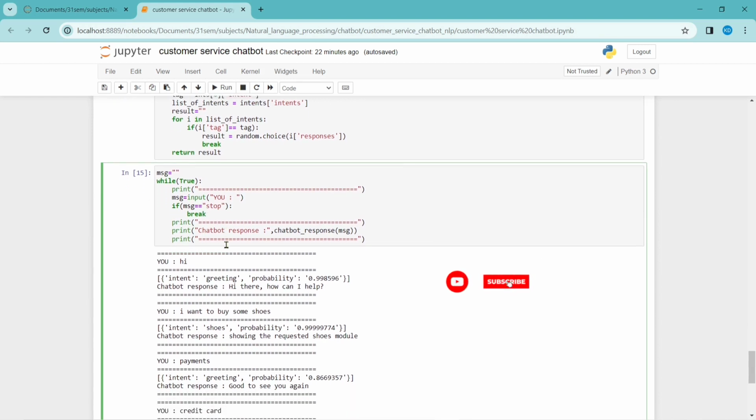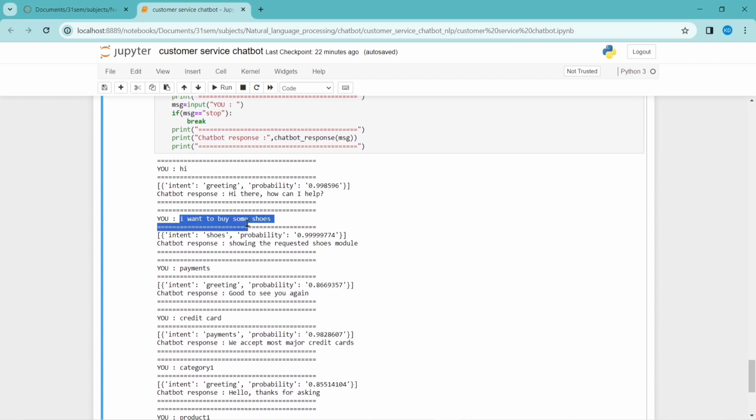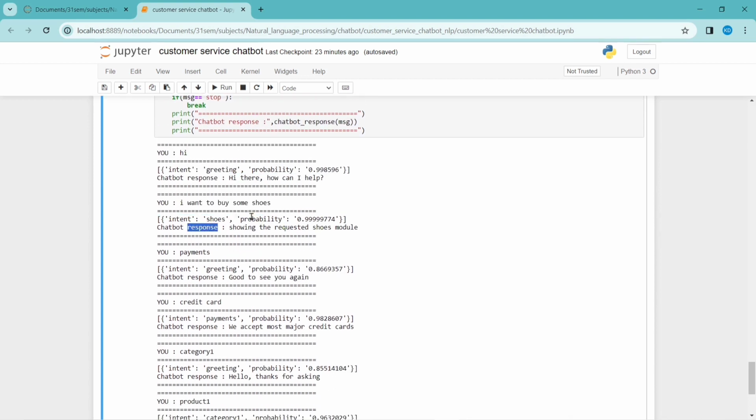This is a sample conversation between me and the chatbot model I have created. I said hi, it is a greeting. The probability is 99%. So it said, "Hi there, how can I help?" I said, I want to buy some shoes. Shoes is the intent here, with 99% probability. And its response shows the requested shoe models like that.